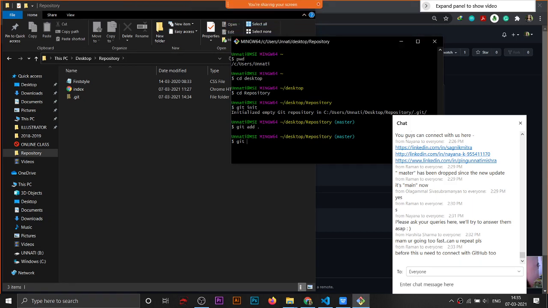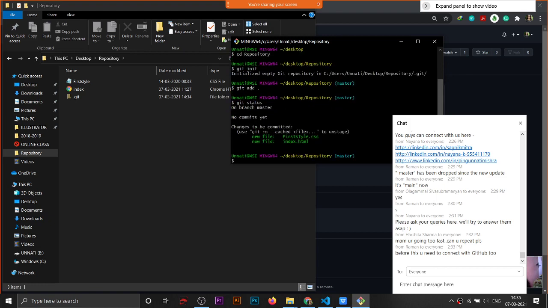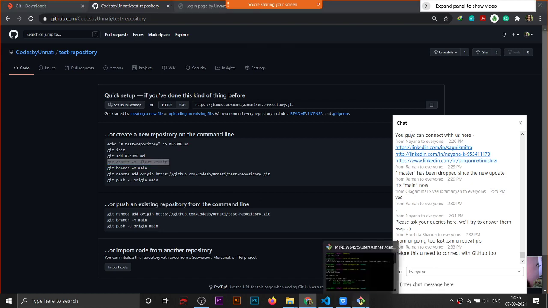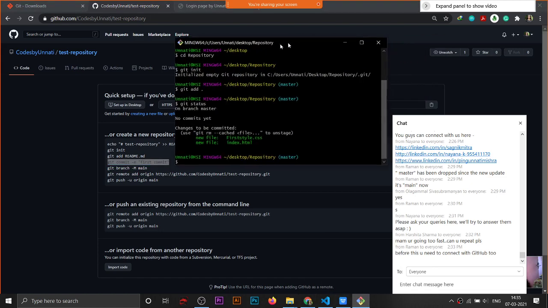Then to check whether these files are pushed into this hidden folder or not, we'll write git status. See the green color text. These files are pushed. Then we have to commit. Commit means save. Add a readme means adding the documentation, like all the theory stuff about the project. This is not needed now.